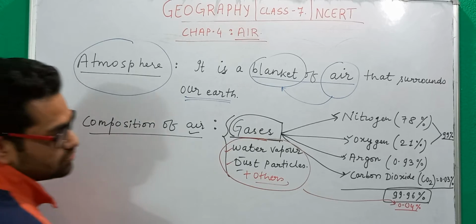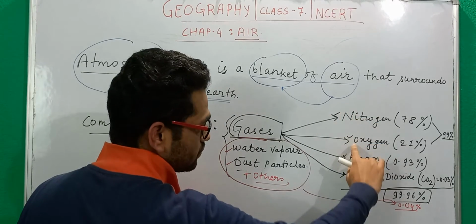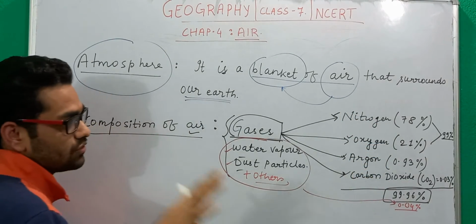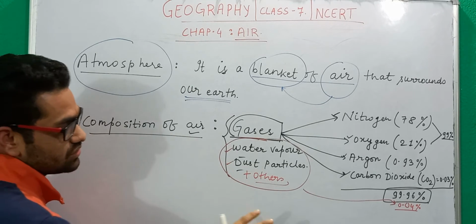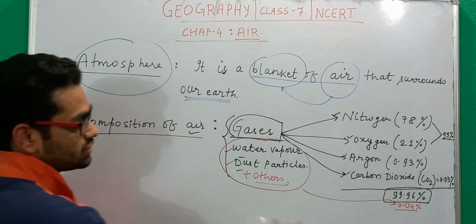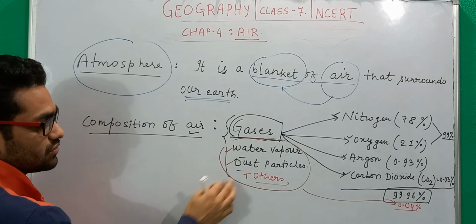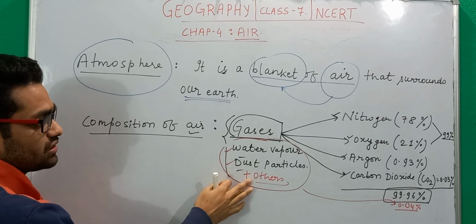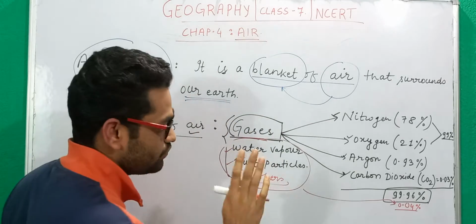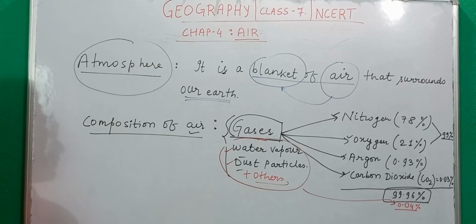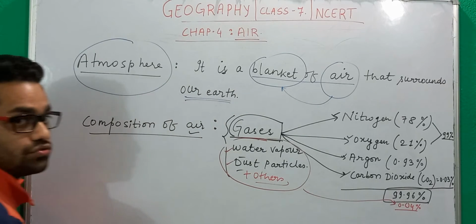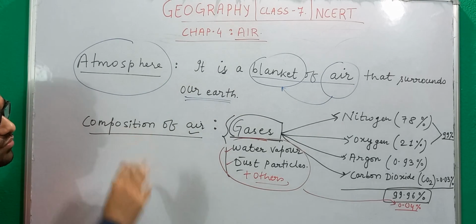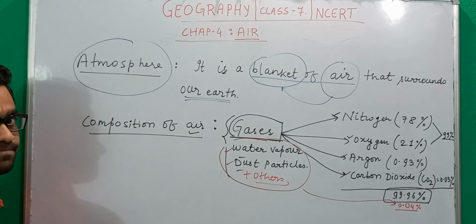So nitrogen, oxygen, argon and carbon dioxide constitute 99.96%, and the rest is 0.04%, which consists of water vapor, dust particles and any other gas you wish to add here. These are all within this 0.04%. So you can imagine what the composition of the air is.